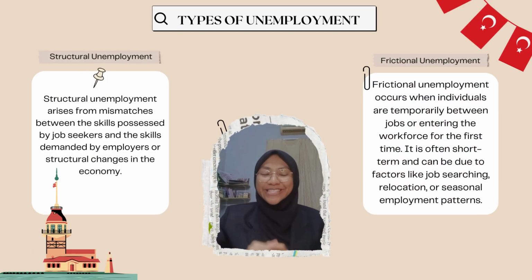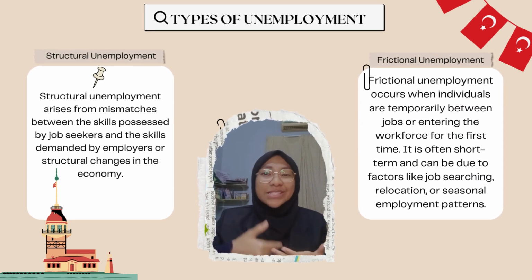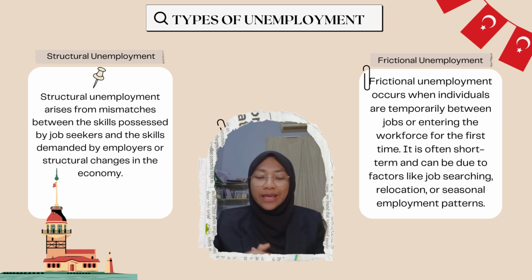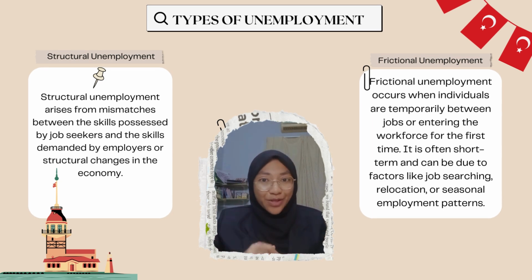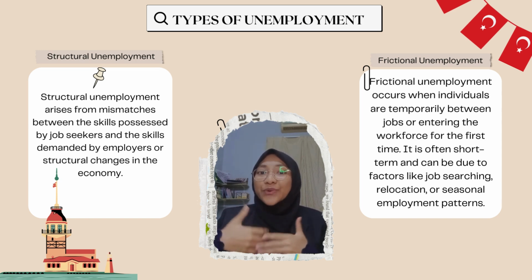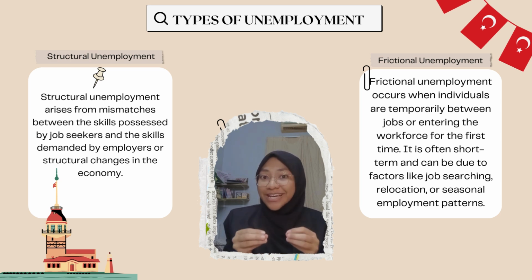Like many other countries, Turkey's unemployment rate can be divided into a few categories according to several factors that impact the labor market. The most common categories of unemployment, the first one, is structural unemployment. Structural unemployment arises from mismatches between the skills that job seekers have and the skills that employers require, as well as structural shifts in the economy, which are the root causes of structural unemployment.